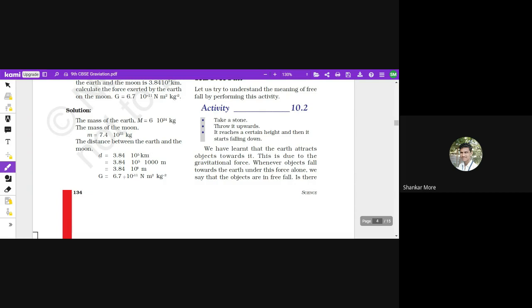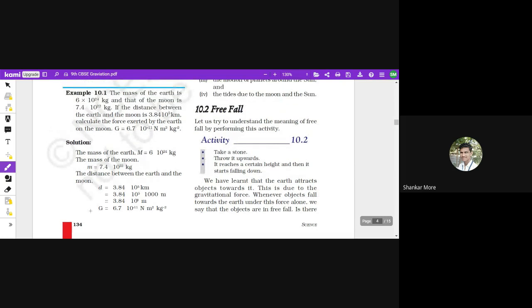So it is 3.84 into 10 raised to the power 8 meters. And G is a constant. We know the value of G.